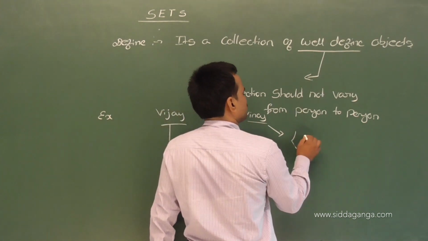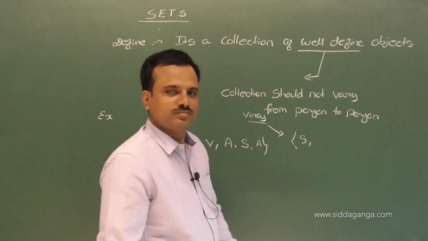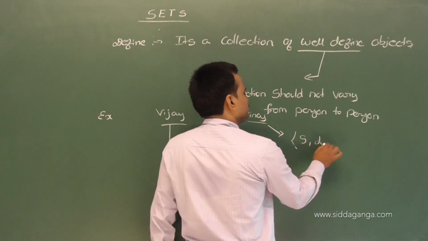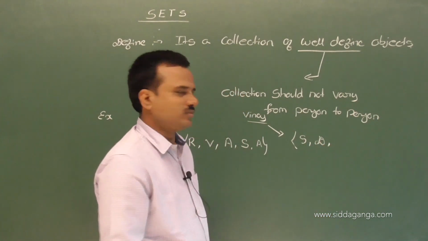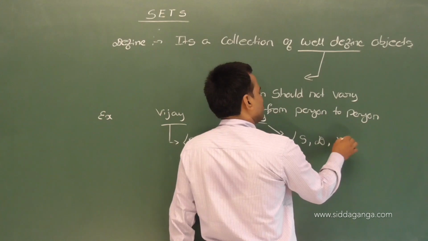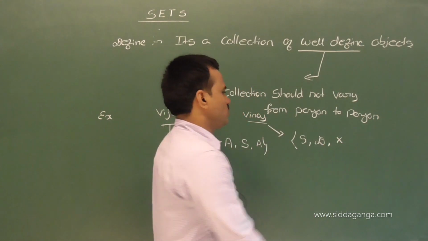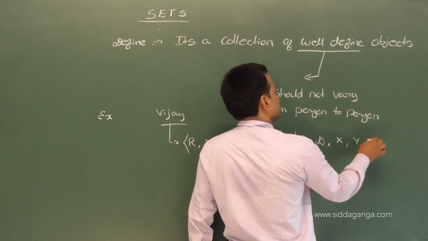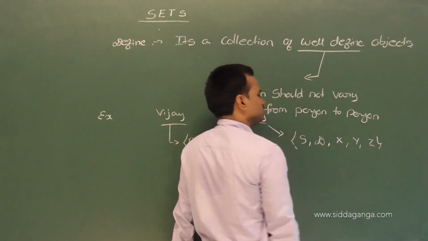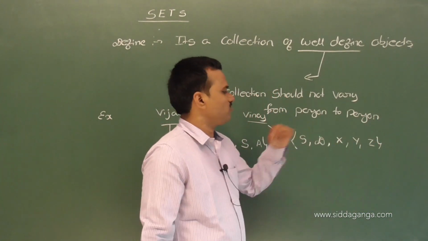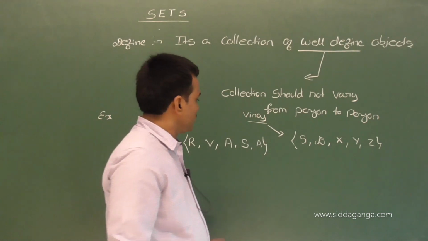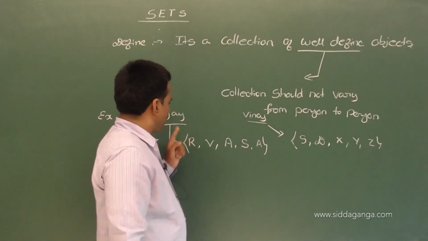Vinay starts to collect the actors. He starts with Sudeep, then Darshan, then one more, I don't know, X person, Y person, Z person. These are all 5 best persons. See, observe here.